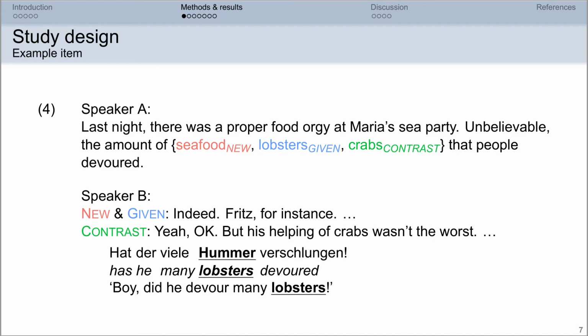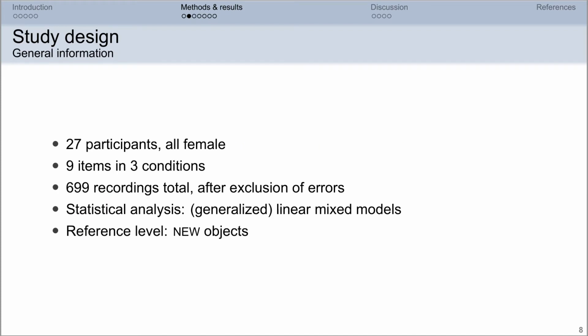And in the contrast condition, shown in green, we have crabs. So something that is another type of seafood, something that is a focus alternative to Hummer, which is to say lobsters. And our participants heard the part of speaker A and spoke the part of speaker B.